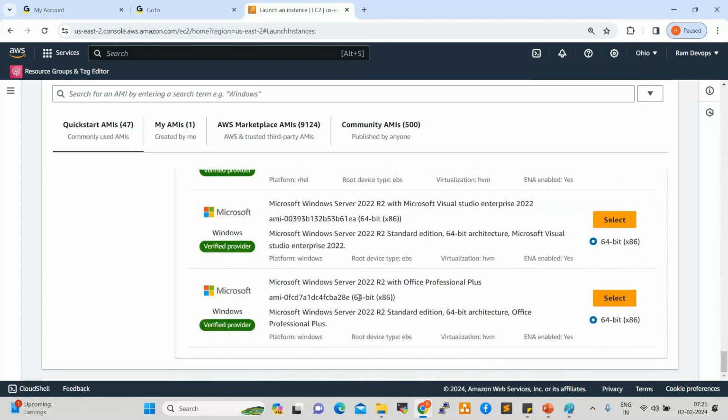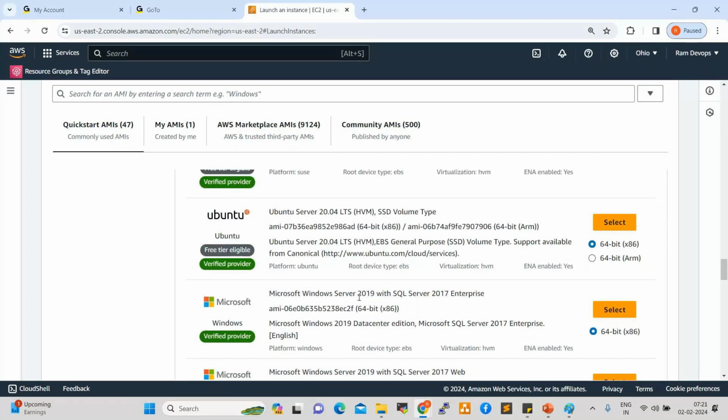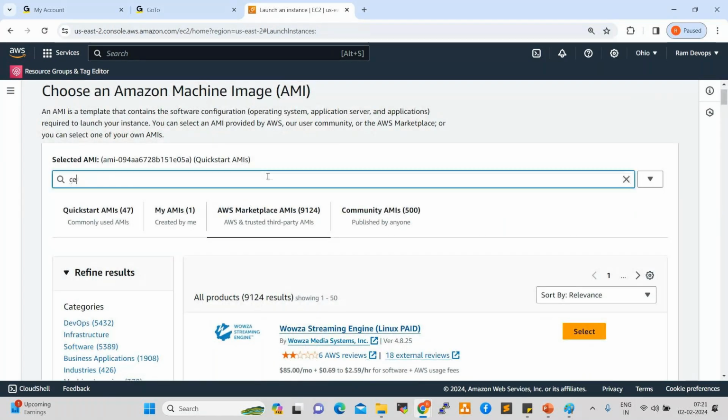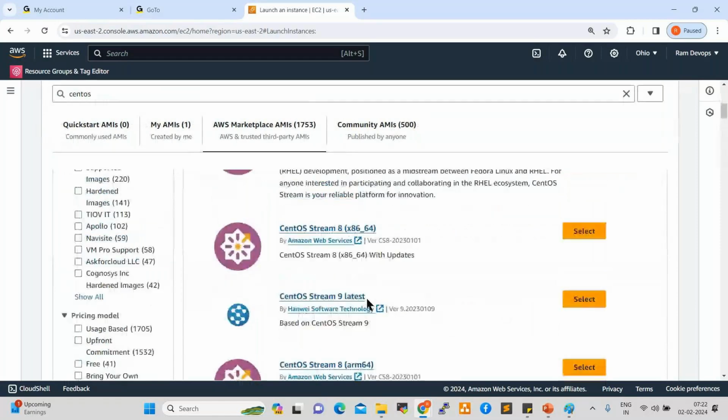Here I require one flavor which is not available, which is the CentOS Linux flavor. CentOS is required, but that is not available here. So what I can do is select AWS Marketplace. Click on AWS Marketplace. Now I can search here for CentOS. Enter. See here, these are all CentOS flavors.